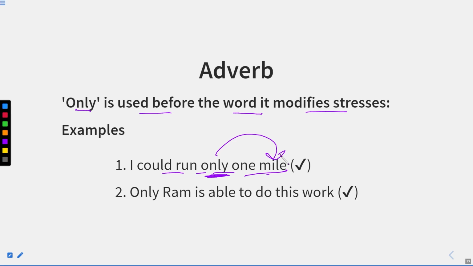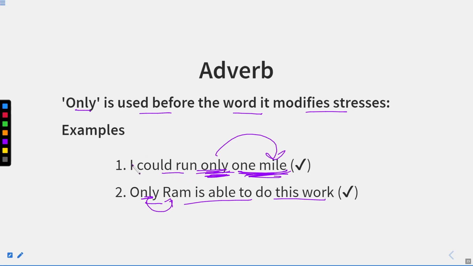If I say "I could run only one meal," it means my capacity to run is only this one meal. I cannot run beyond that. "Only Ram is able to do this work." It means only is emphasizing Ram. It means there is only one person, that is Ram, who can do this particular work. No other can do this particular work.